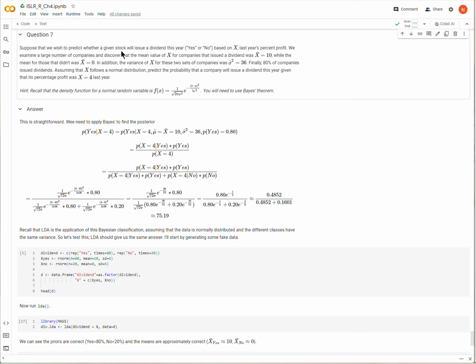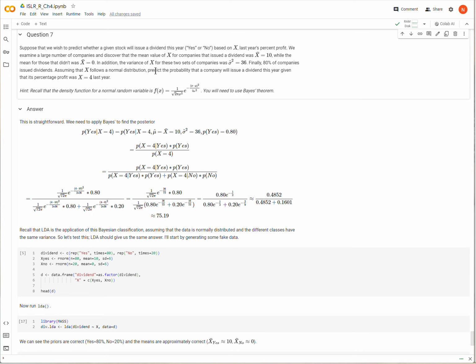Suppose we wish to predict whether a given stock will issue a dividend this year, yes or no, based on X, where X is last year's percent profit. We examined a large number of companies and discovered that the mean value of X for companies that issued a dividend was X bar equals 10, while those that did not issue a dividend had X bar equals 0. So no percent profit. In addition, the variance of X for these two sets was 36. Finally, 80% of companies issued dividends.